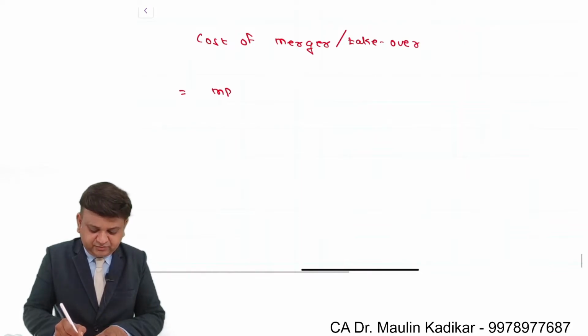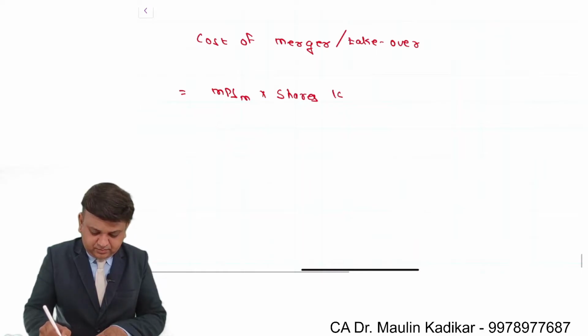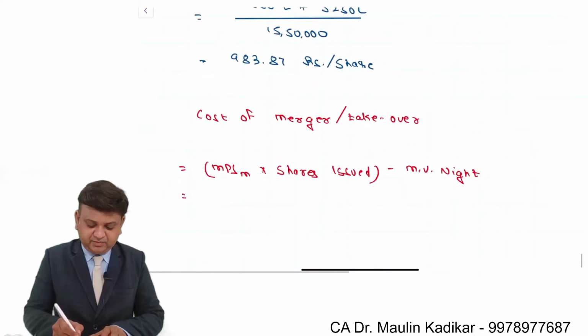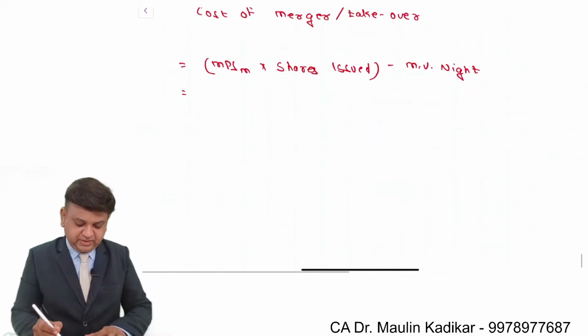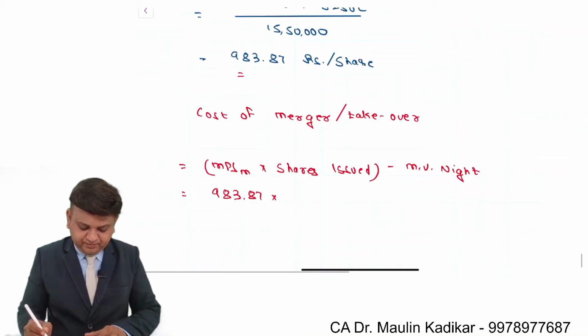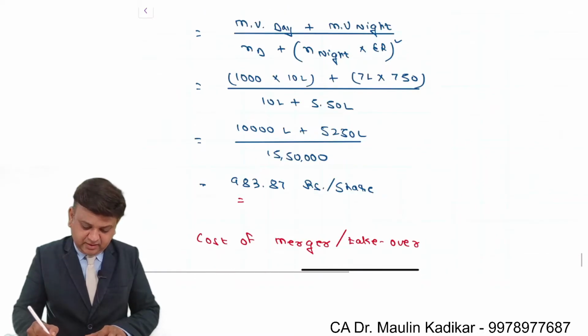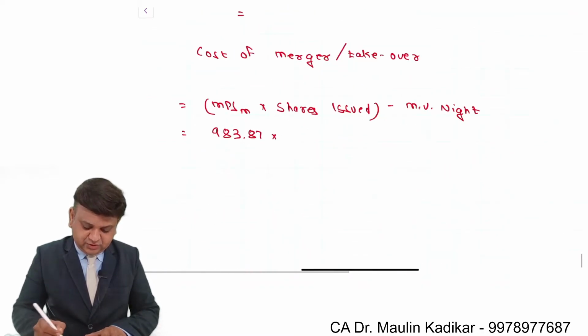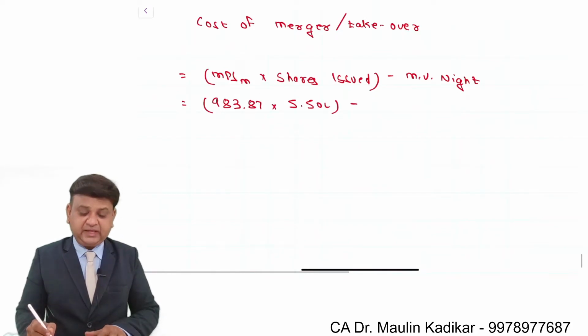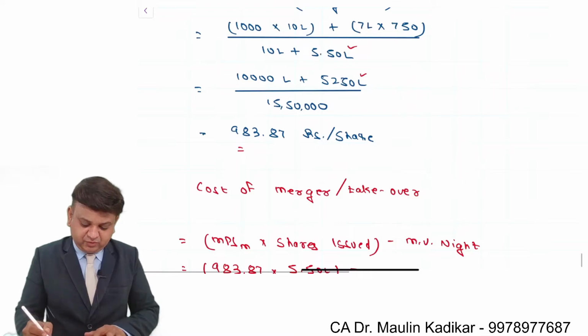It is MPS of the merged firm into shares issued, minus market value of Night Limited. What is MPS of the merged firm? This is MPS of the merged firm, 983.87, into shares issued are 5,50,000, minus market value of the target company before merger, which is 5250 lakhs.